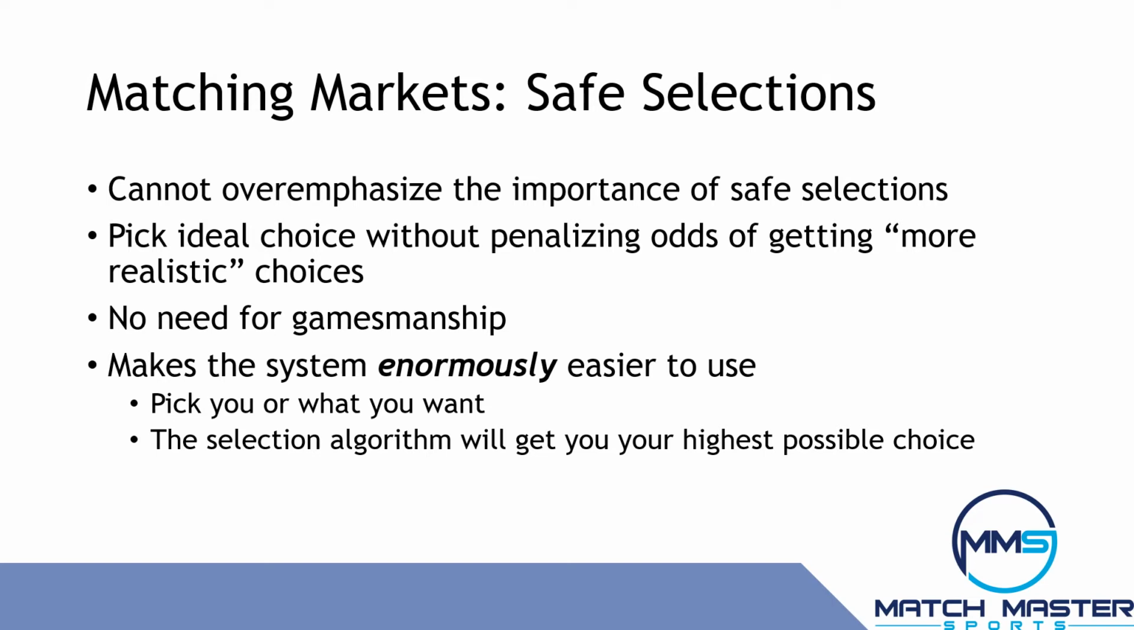Safe selections mean you won't get a worse match because you stated your true preferences. Using a football example, safe selections means that the Dallas Cowboys wouldn't make their chances worse for matching Dak Prescott if they tried to match Patrick Mahomes first. This point is absolutely critical. If the algorithms are correct, you just pick who you want, and trying to get an unlikely choice doesn't hurt your chances to get a more realistic selection.